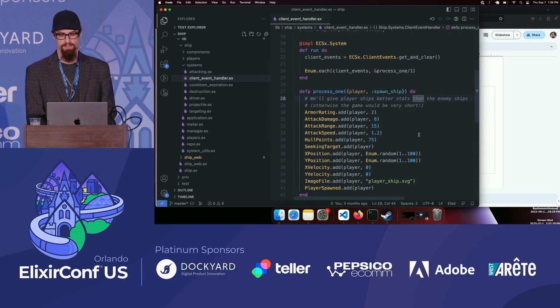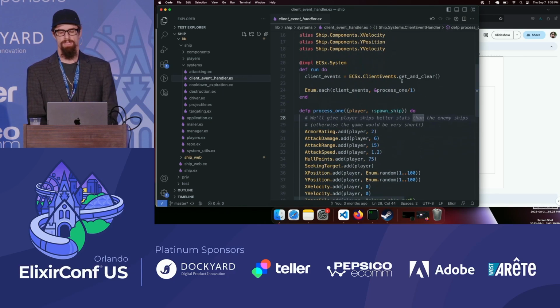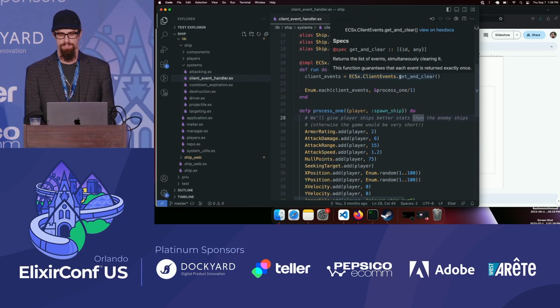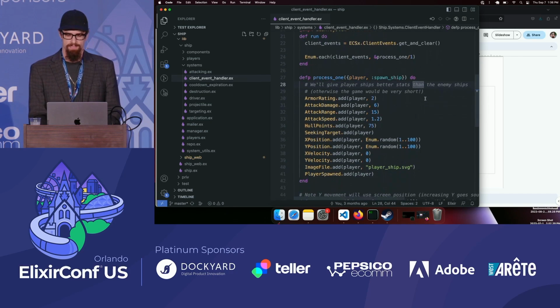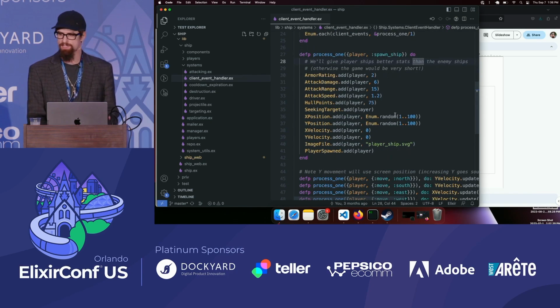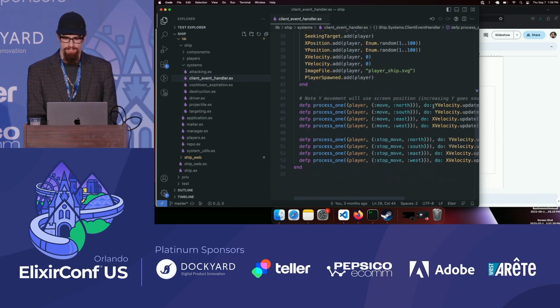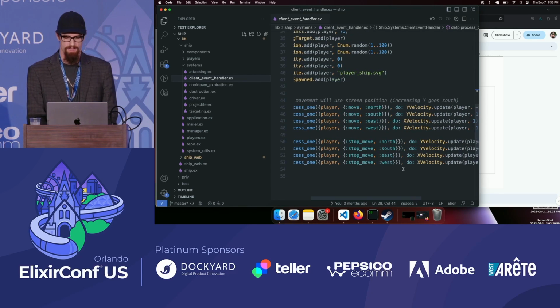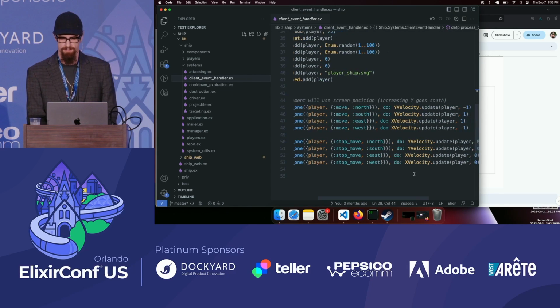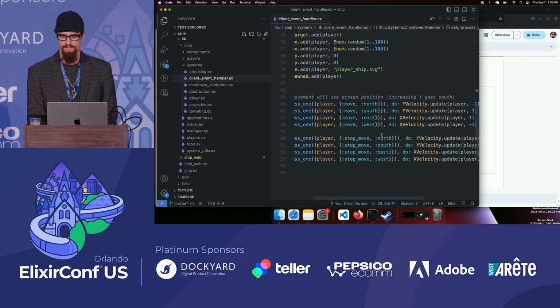Next is the client event handler system. So here we're going to call that get and clear function that we talked about earlier to get a list of client events. And for each one, we'll process one. And so we've got just a couple events here. One is spawn a ship. So we're going to create all of the components that are necessary in order to spawn a new ship. Then we also have move and stop move events with directions where we'll simply update the velocity that that ship is moving at.